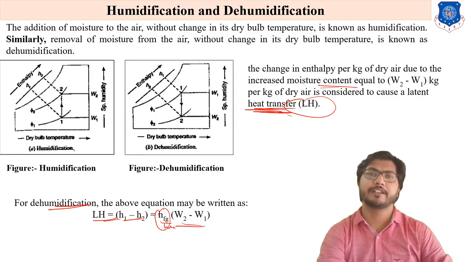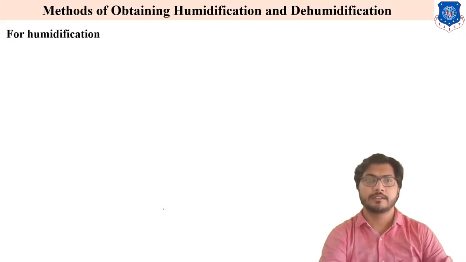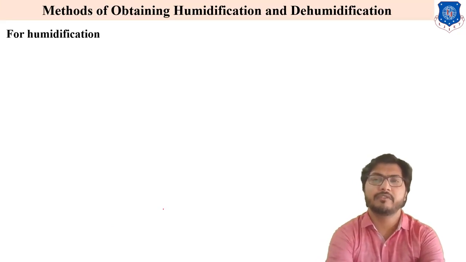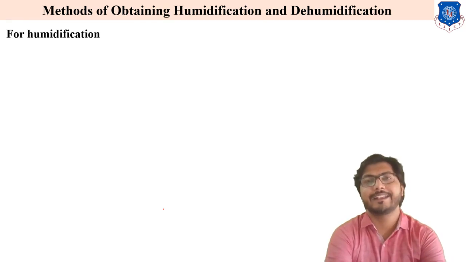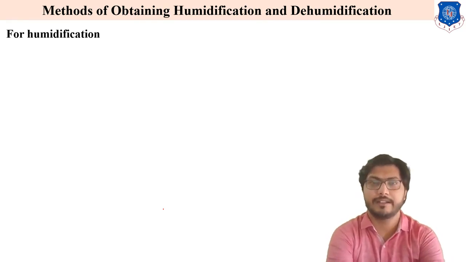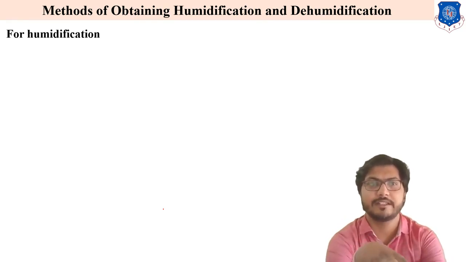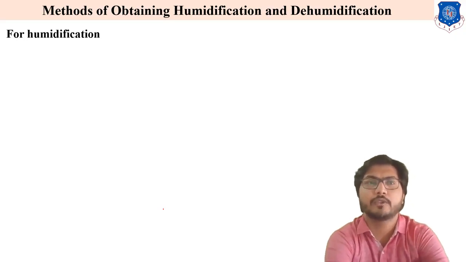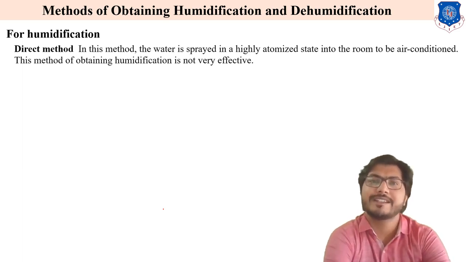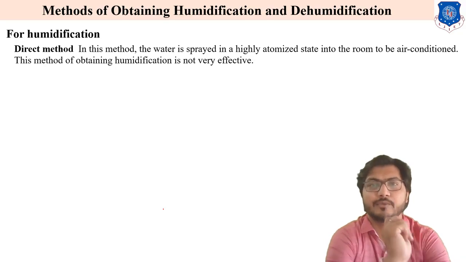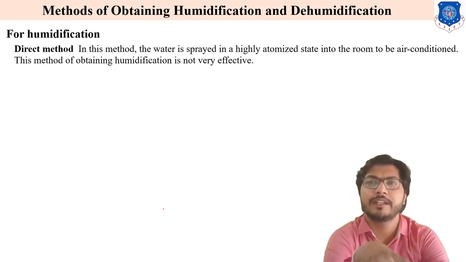Now, methods of obtaining humidification and dehumidification. The meaning is, how do we obtain humidification and dehumidification in an air conditioning system? Let's first discuss how to obtain humidification. The first method is the direct method. In this method, water is sprayed in a highly atomized state into the room to be air conditioned. This method of obtaining humidification is not very effective.